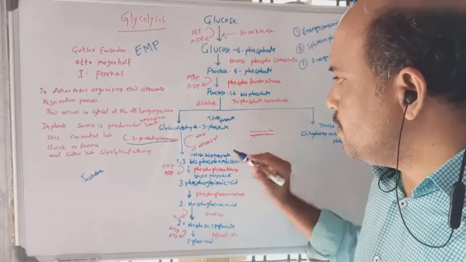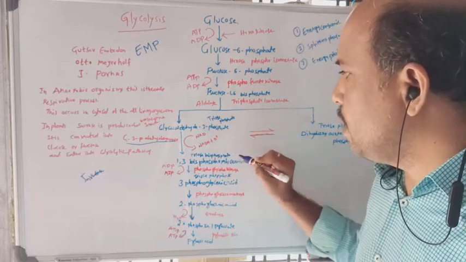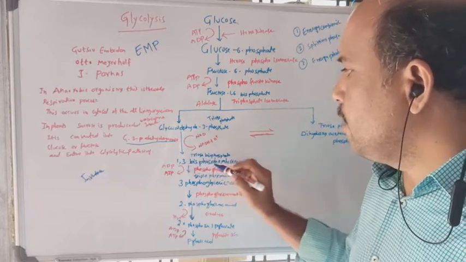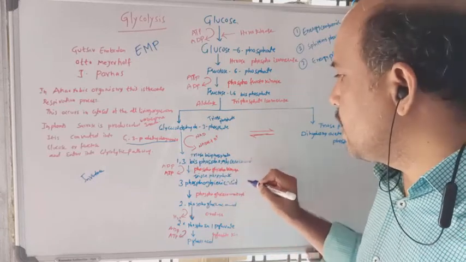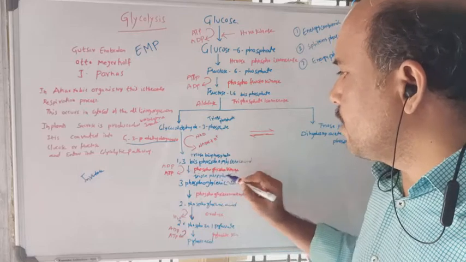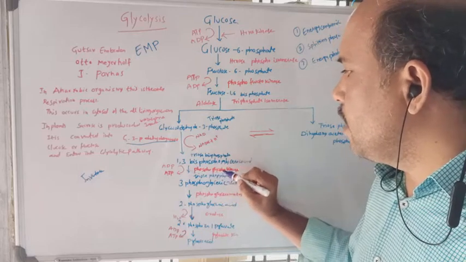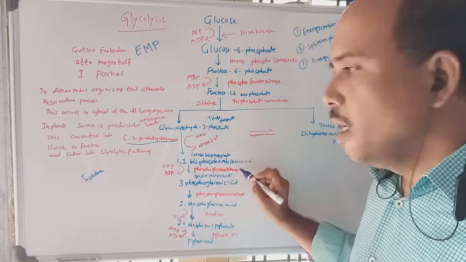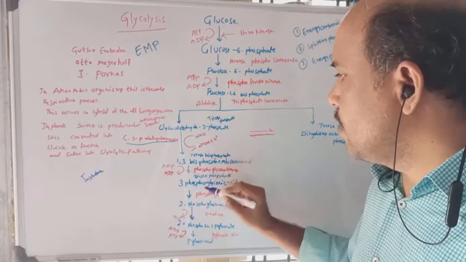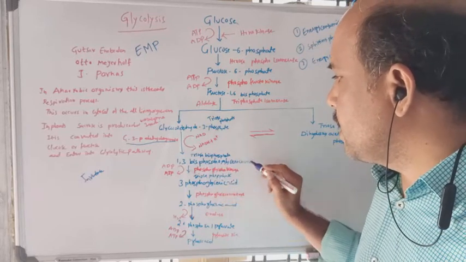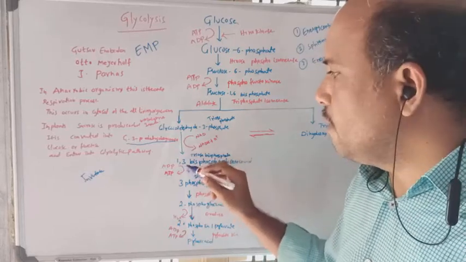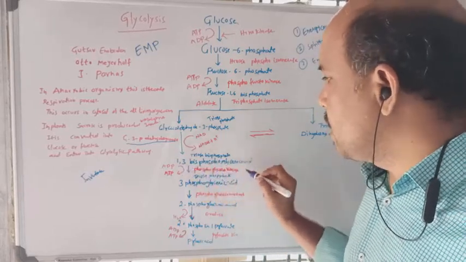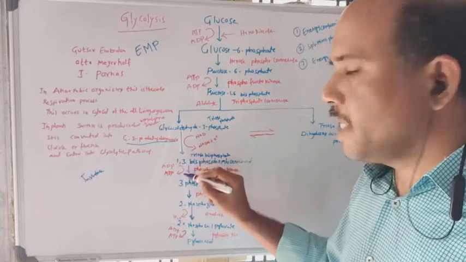Now the 1,3-bisphosphoglyceric acid is converted into 3-phosphoglyceric acid. The enzyme involved here is phosphoglycerate kinase, which converts 1,3-bisphosphoglyceric acid into 3-phosphoglyceric acid. Here also ADP is converted into ATP.